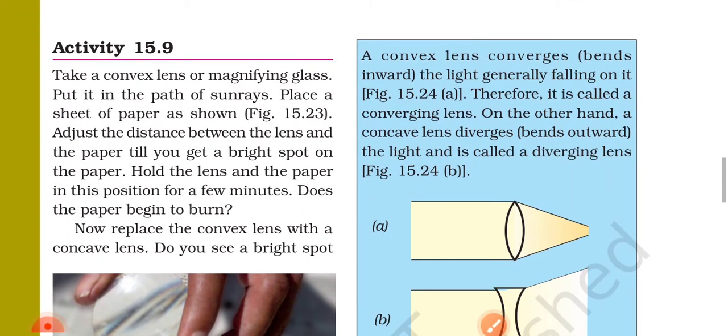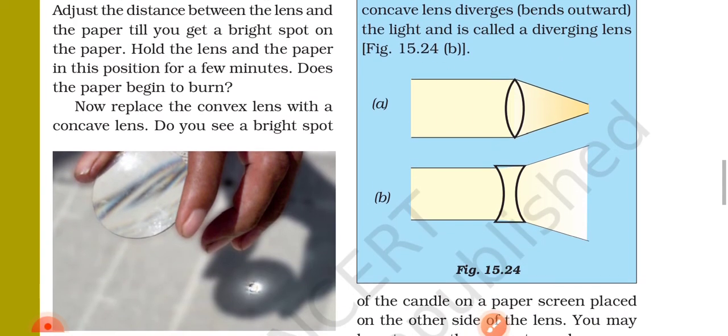Activity 15.9 Take a convex lens or magnifying glass, put it in the path of sun rays, place a sheet of paper as shown. Figure 15.23 Adjust the distance between the lens and the paper till you get a bright spot on the paper. Hold the lens and the paper in position for a few minutes. Thus the paper begins to burn.